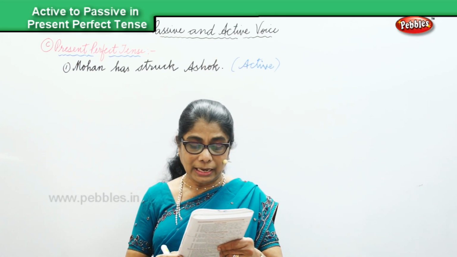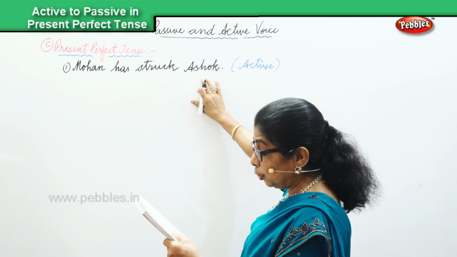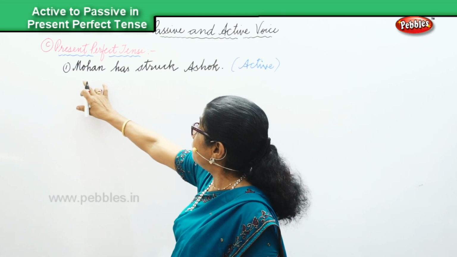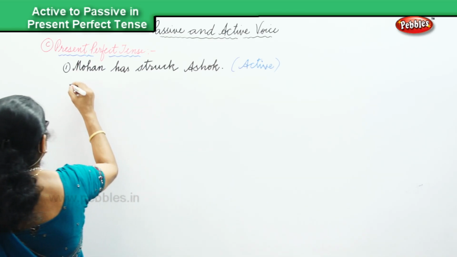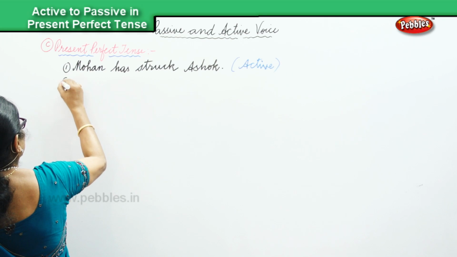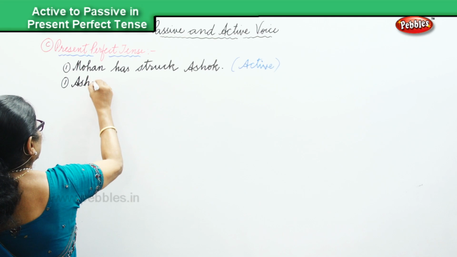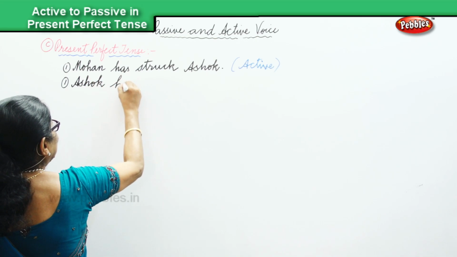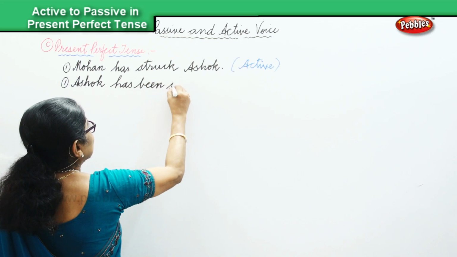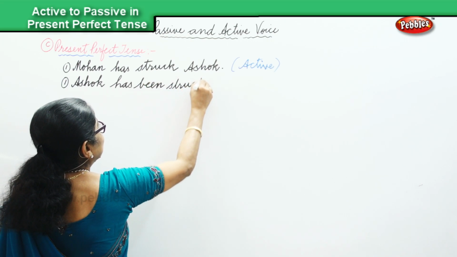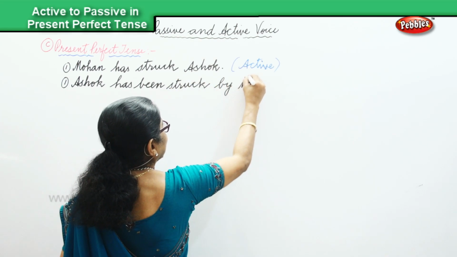Okay, active voice. Now in the present perfect tense, that will be Ashok has been struck by Mohin. So we are changing to present perfect: Ashok has been struck, has been struck by Mohin.